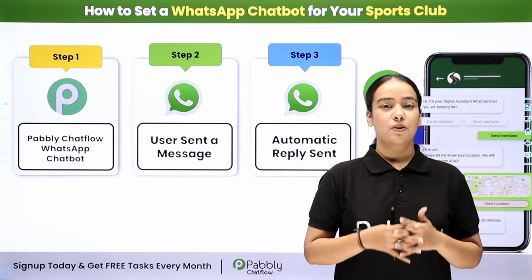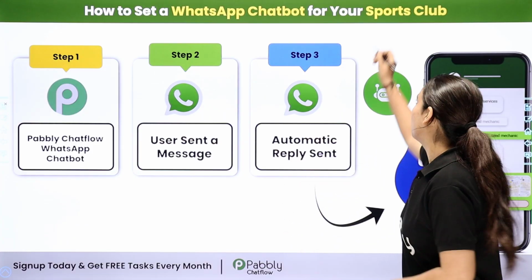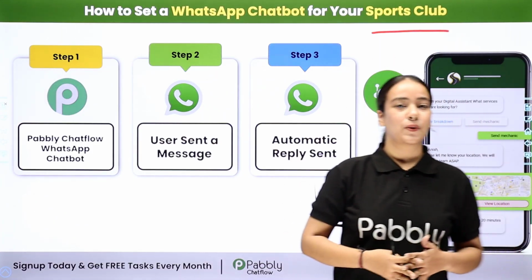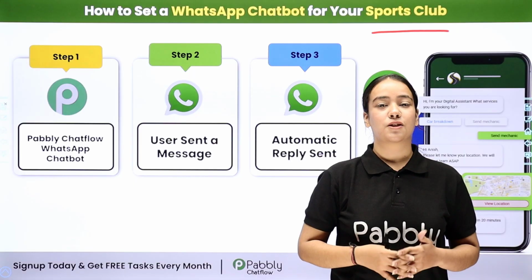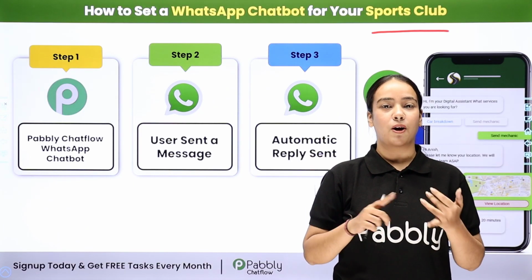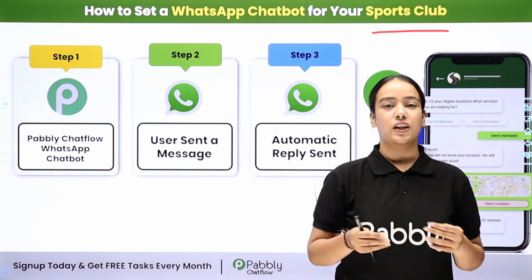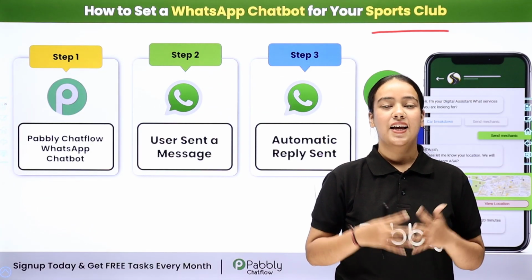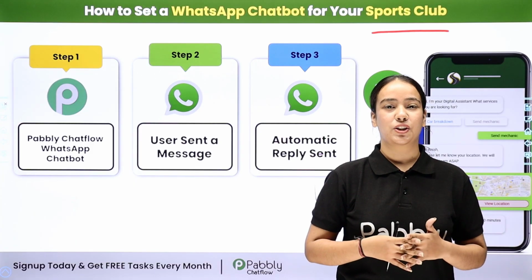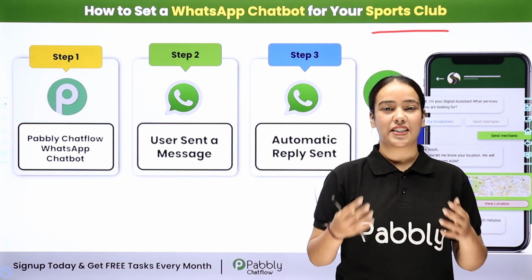Today we are going to learn how to set up the WhatsApp chatbot for your sports club. In my sports club, I usually organize matches. Because of that, I get a lot of queries about recent matches, upcoming matches and whatnot. Replying to each person individually would be a time-consuming and hectic task. That's where Pabbly Chatflow makes a huge difference. It automates your tasks and saves your time.